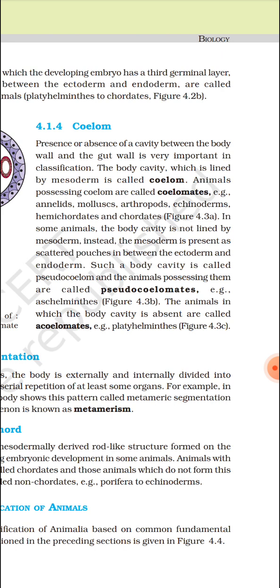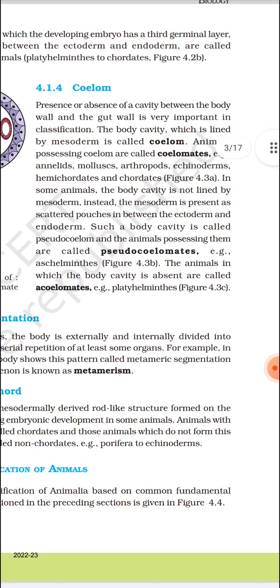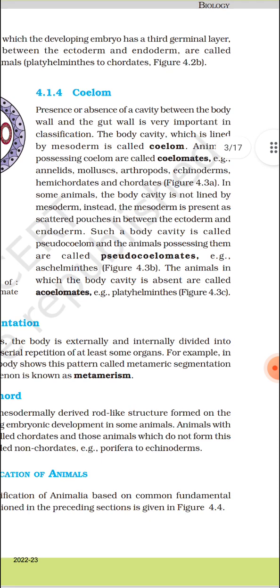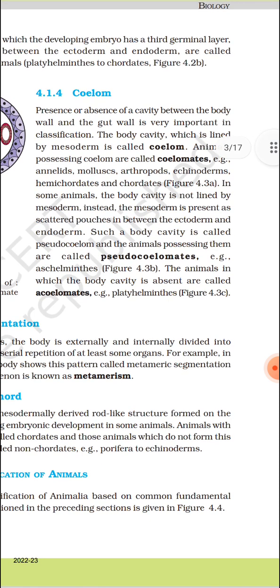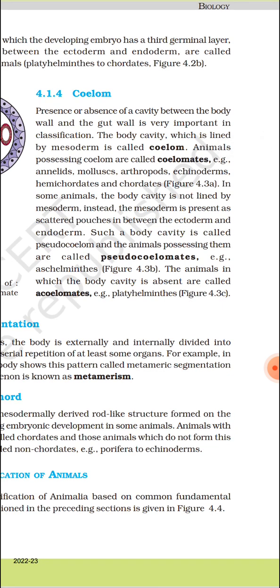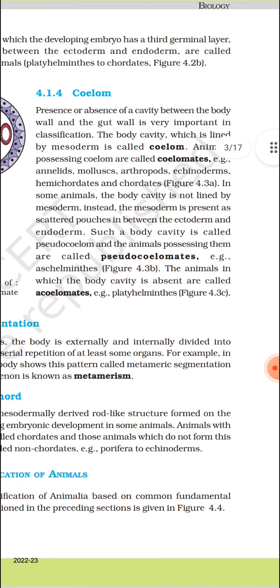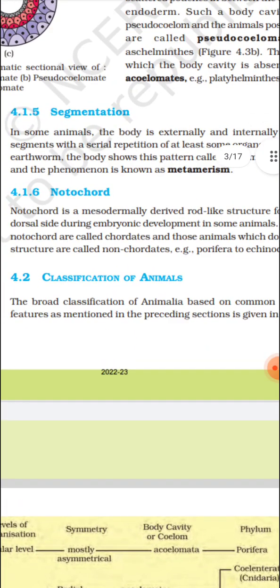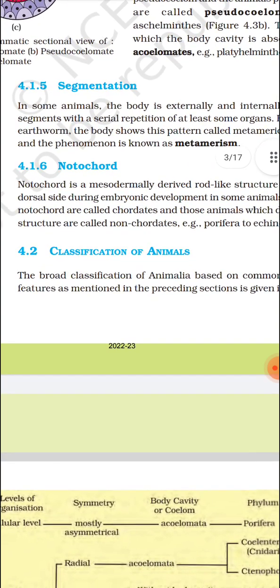And then second comes acoelomate. Acoelomate means no coelom is present, and examples are Porifera, Coelenterata, and Ctenophora. Then pseudocoelomate, in which the ectoderm and endoderm are present, and mesoderm starts splitting and completes as pouches forming. Okay, not in a proper way, scattered pouches form in between the ectoderm and endoderm, and its example only is Aschelminthes.